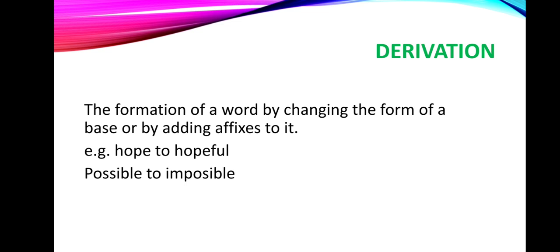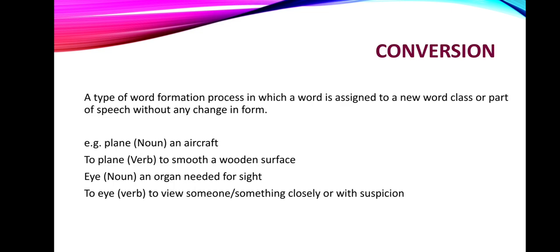Like we are having hope, and when we add ful to it, a suffix, it becomes hopeful. And then possible, when we add a prefix like im, it becomes impossible. So this is how derivation is made. And the very last, we are having conversion. So now what is conversion? It's a type of word formation process in which a word is assigned to a new word class or part of speech without changing its form.